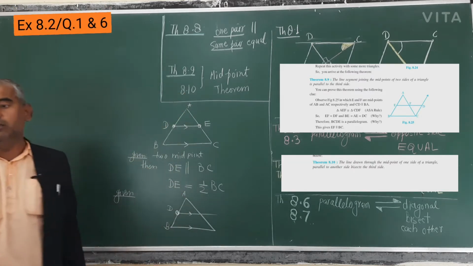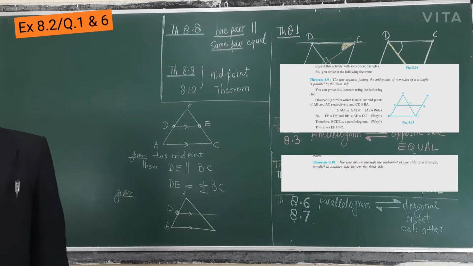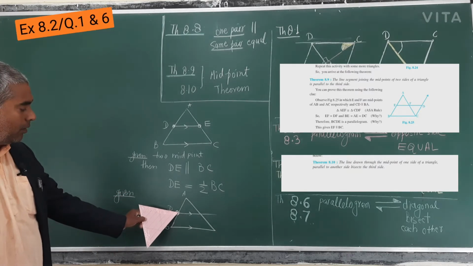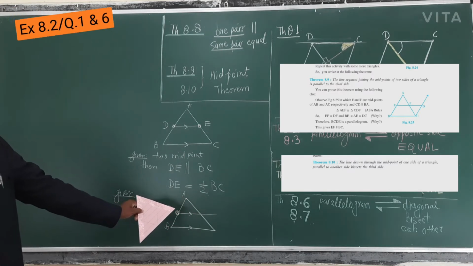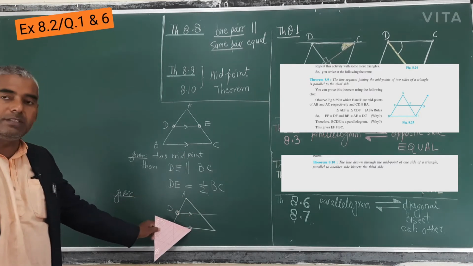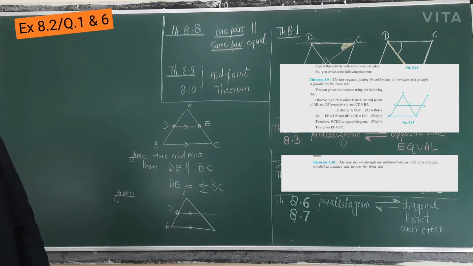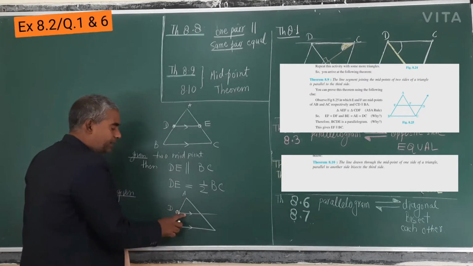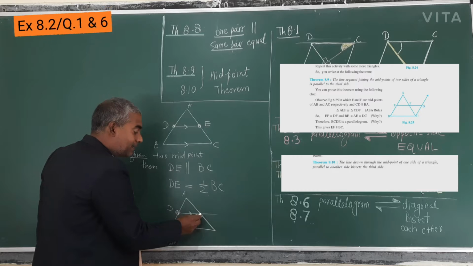What is written here in the book, page number 148? The line drawn through the midpoint of one side of a triangle and parallel to another side bisects the third side. It means this is the midpoint, this is parallel to this one, so this is the third side, and the third side is bisected.